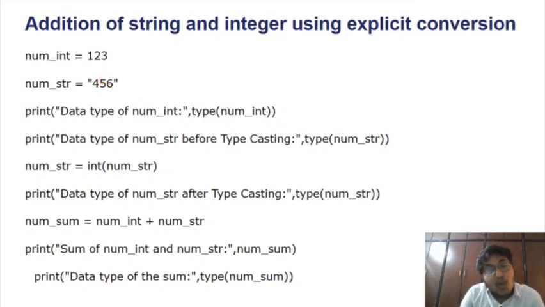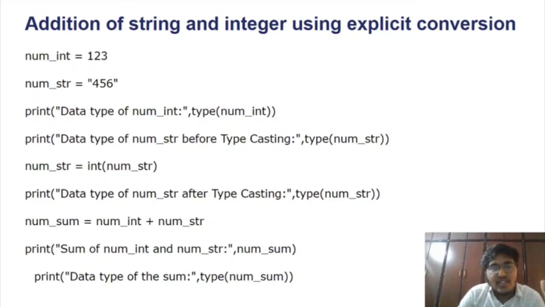So I want to convert this object, the higher data type string, to an integer. There is a predefined function in Python, int, of the value I want to convert. Here 456 is a string, and I want to convert it into an integer. Now this converted value will be stored and I can add both.